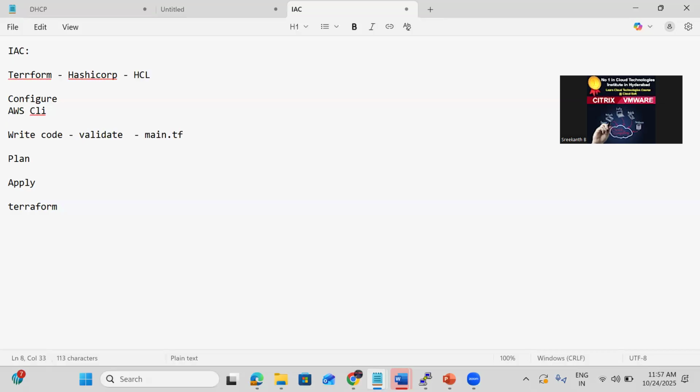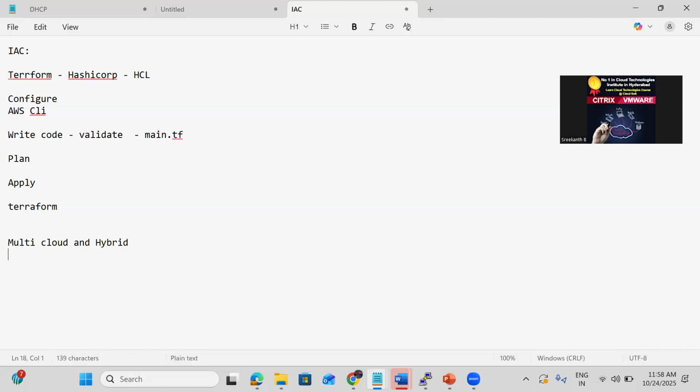Okay, so the main benefits of Terraform compared to others, like ARM templates or AWS CloudFormation: it supports multi-cloud and even hybrid. Means we have VMware, vCloud, OpenStack, this kind of cloud it also supports.